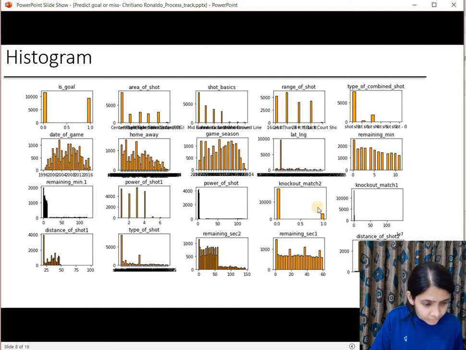At one point, you can see that knockout match and knockout match 1 have the same thing. This is a category feature. It has 2 categories, and this is a more continuous plot. Similarly, we can see remaining seconds 2 and remaining seconds 1.